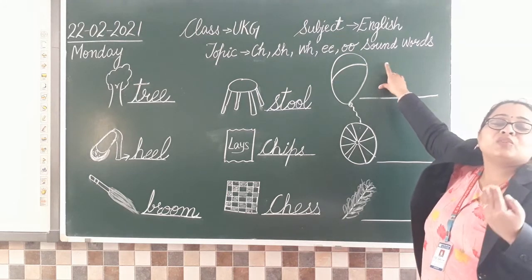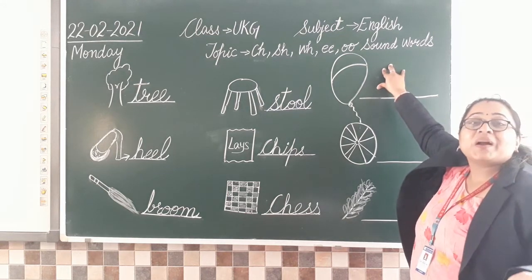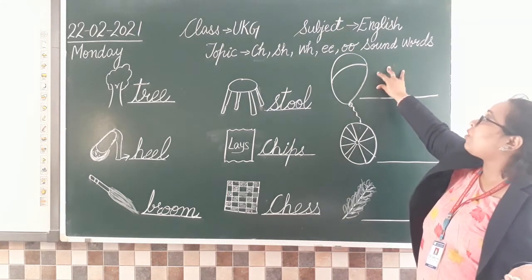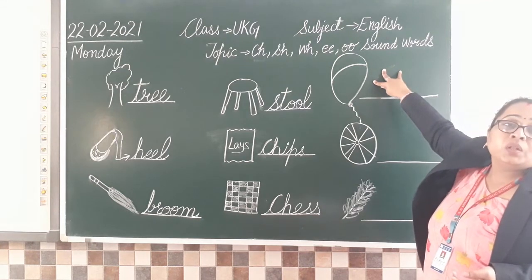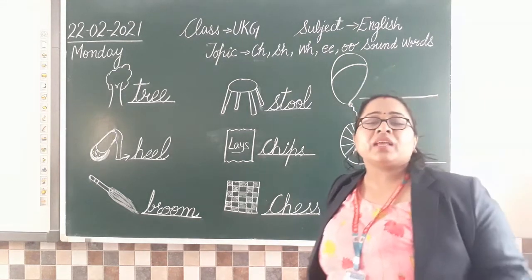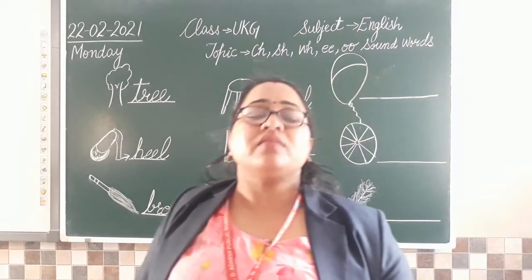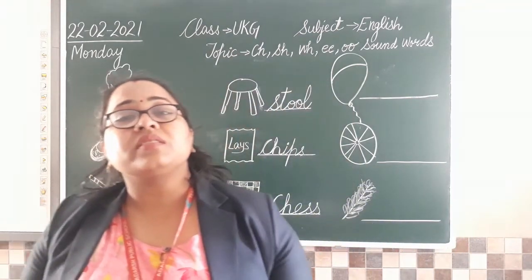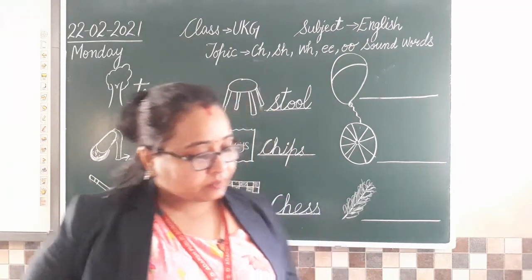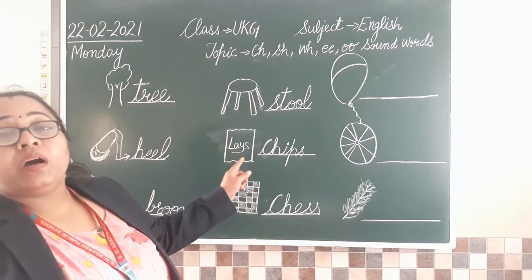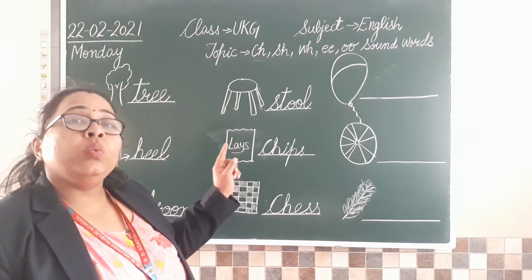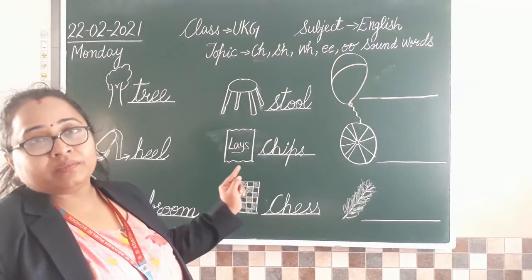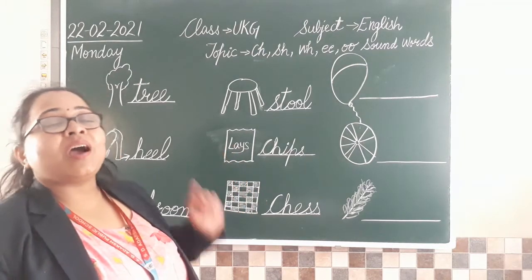Now, what is this? Birthday आया है तो ये तो घर डेकोरेट करने के लिए यूज होगा ही. And you all are aware. What is this? Balloon. Yes. So can you tell me which sound word it is? Which sound word is this, class? Just think once. Balloon. Oo sound. Yes.